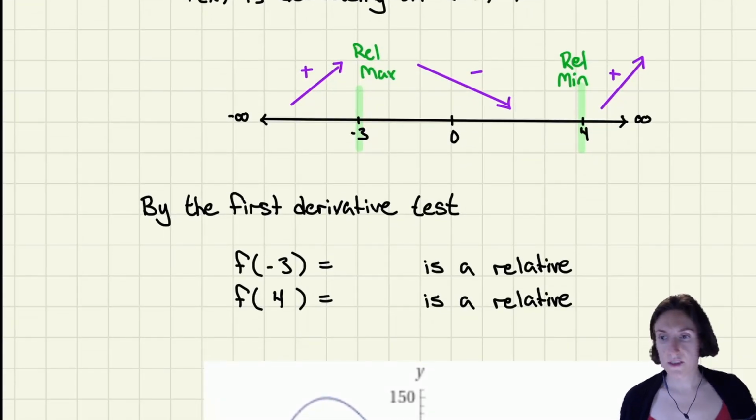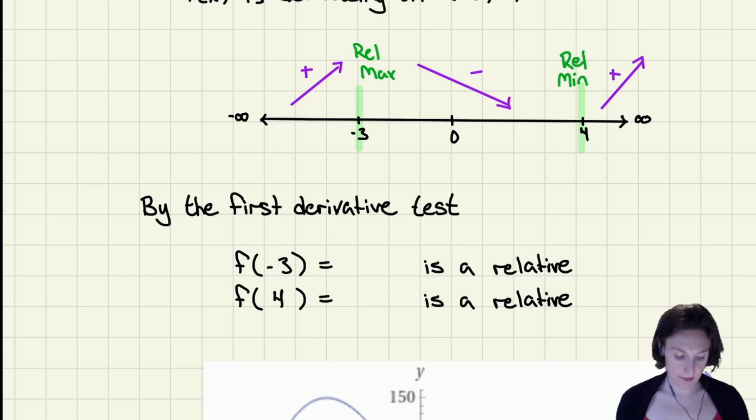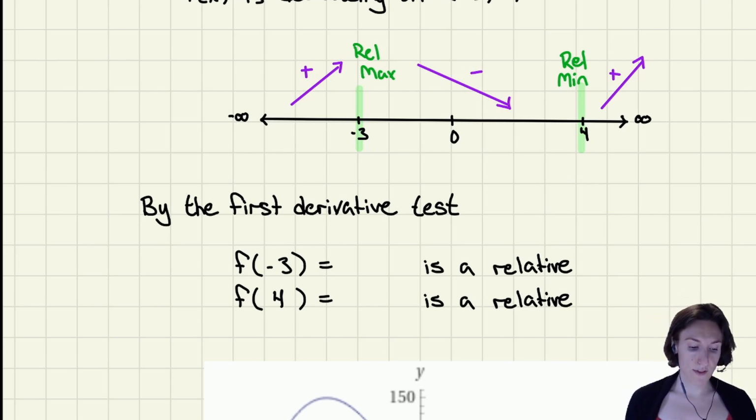Now, what is the actual relative max and relative min? To find the value of that, you would have to put these x coordinates into the actual function. So if we put in -3, we would get 150. And if I put in 4, I would get -193. This is my max, and this is my min.